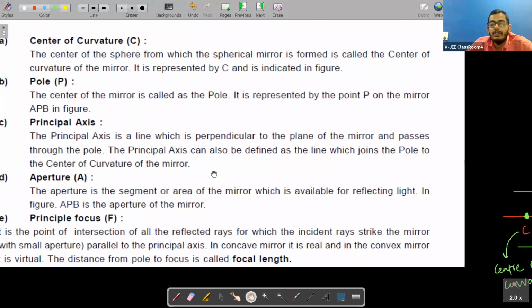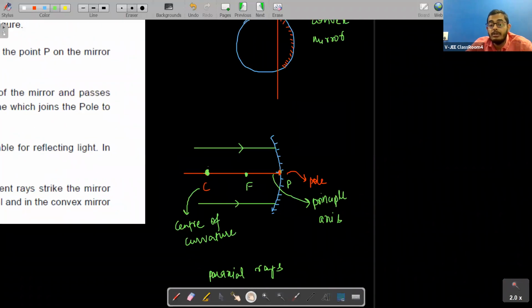One more thing is there which we call as aperture. What is the aperture, students? The part from where light is getting reflected from the mirror is known as aperture of the mirror. Like you see, students, let us assume that this is your mirror. What were we talking about, students? What is principal axis? The line joining center of curvature and pole will be the principal axis.